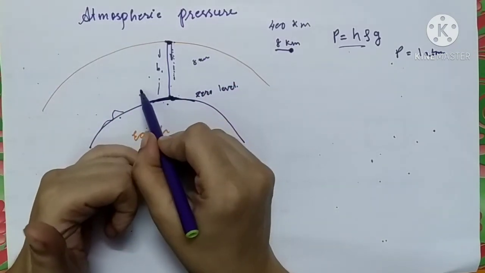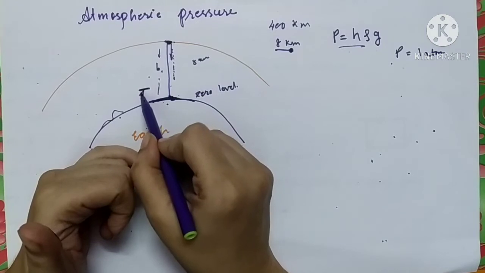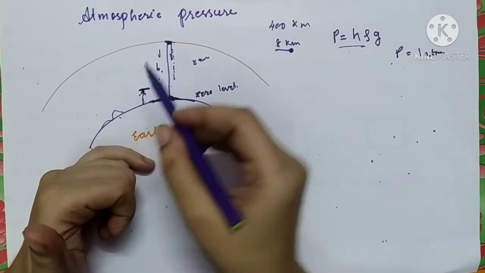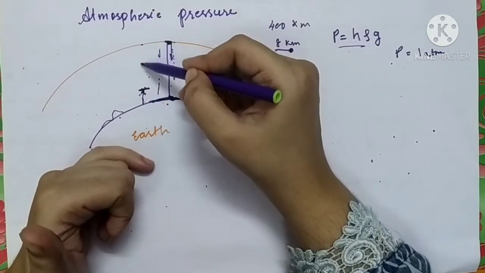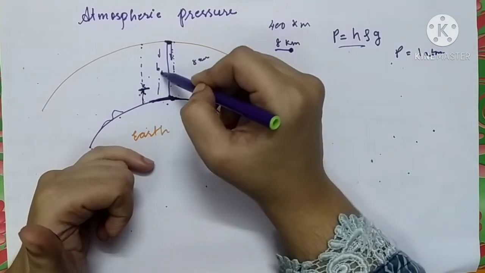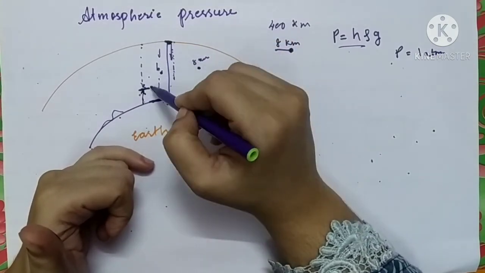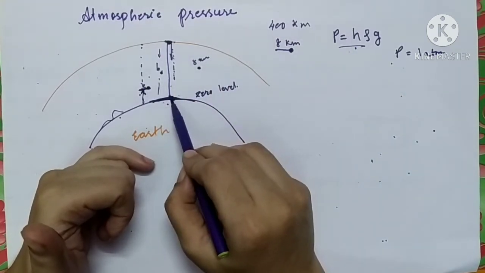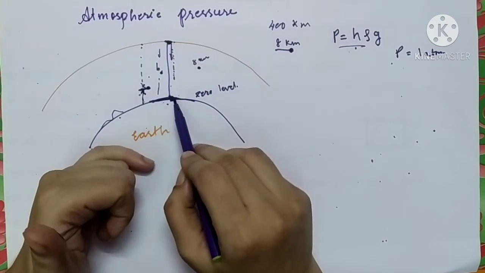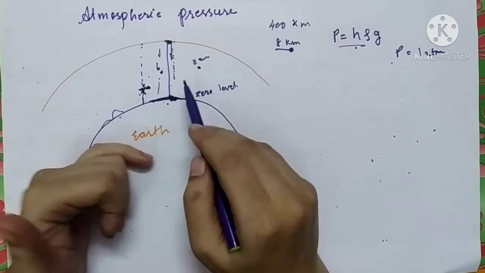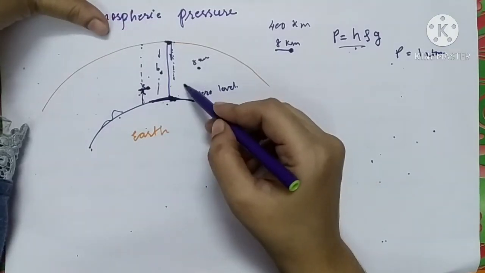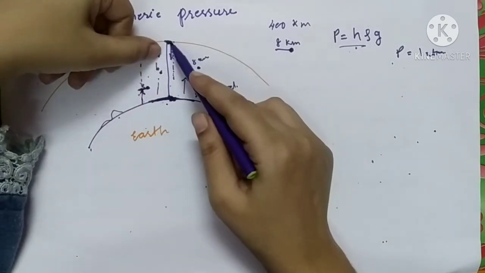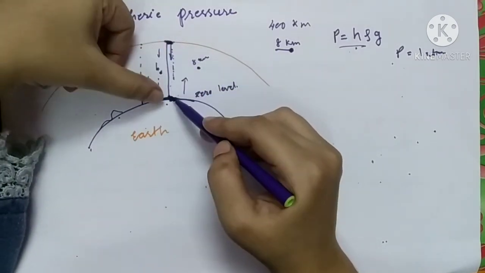So suppose somebody is standing over here above the sea level. Now it is at a certain height, but the height of this point from the atmospheric layer is less than this 8 km. So at this particular point, pressure will be less as compared to the pressure exerted by the atmosphere on the surface of sea. So that is why as we move in upward direction, as height goes on decreasing, because this height is taken from the atmospheric layer to the sea level.